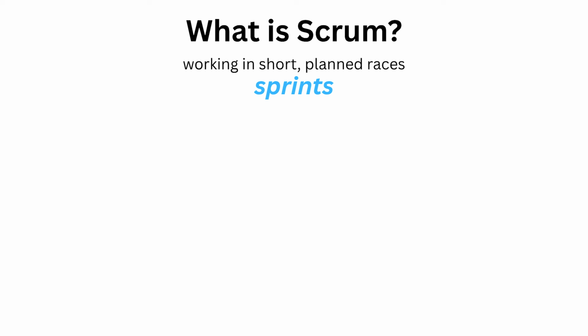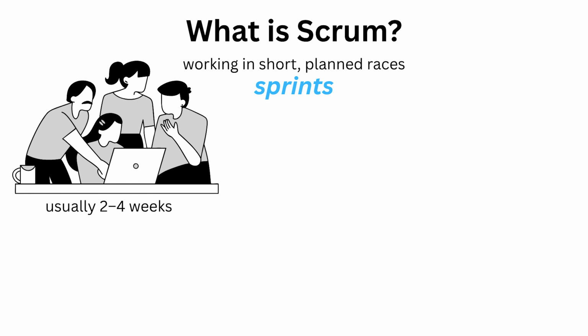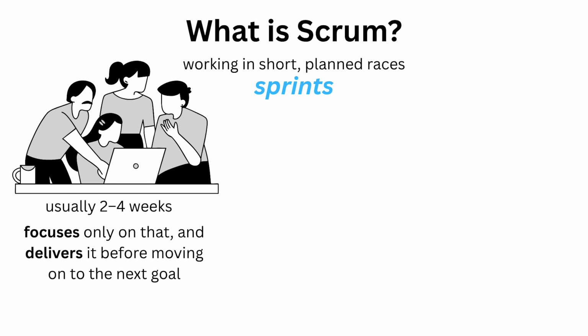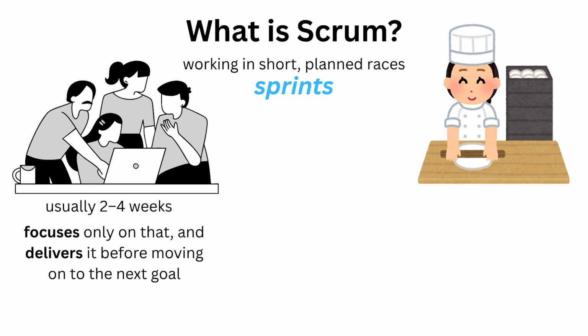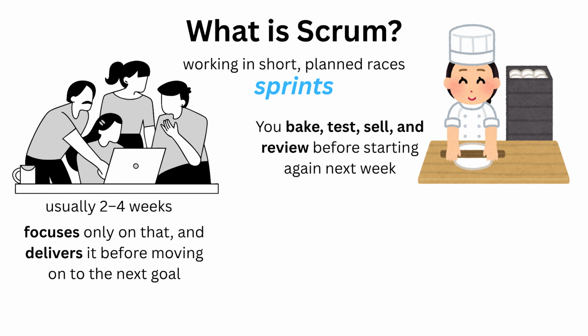Well, Scrum is like working in short, planned races, called sprints. The team decides what they can achieve in a short time, usually 2 to 4 weeks, focuses only on that, and delivers it before moving on to the next goal. Think of Scrum like planning weekly bakery orders. Every Monday, your team decides what cakes to bake this week. You bake, test, sell, and review, before starting again next week.